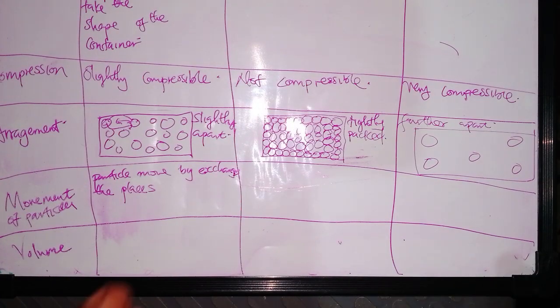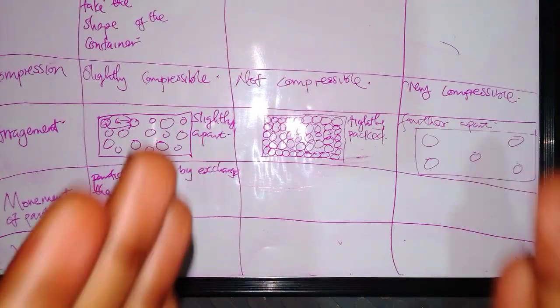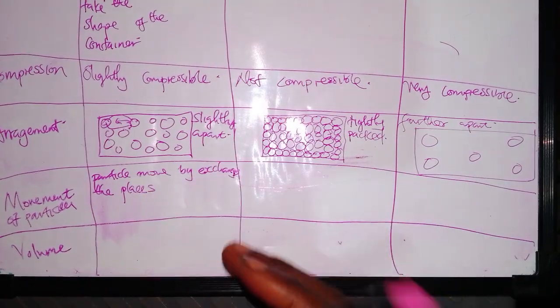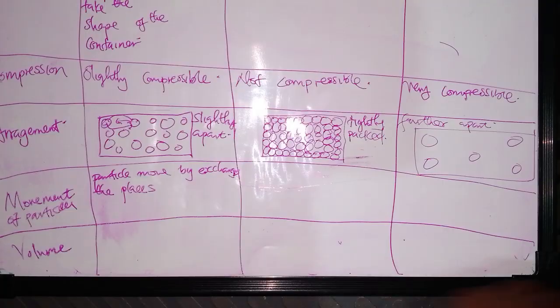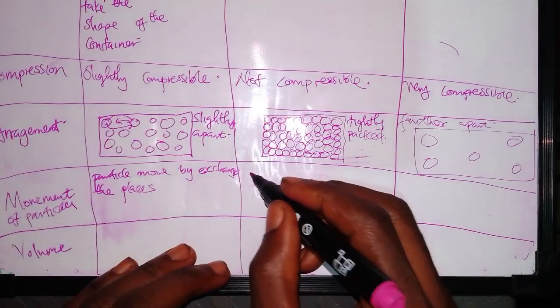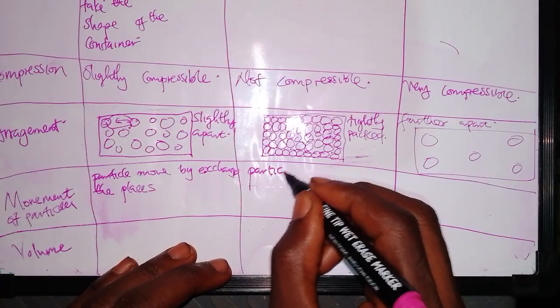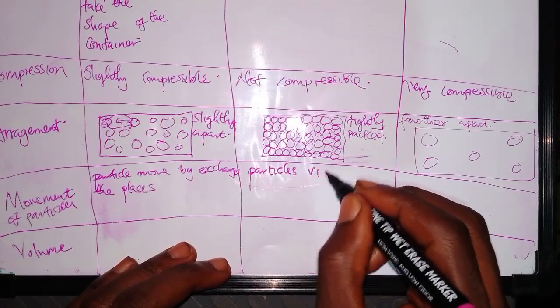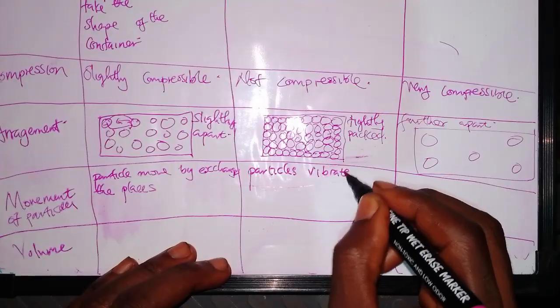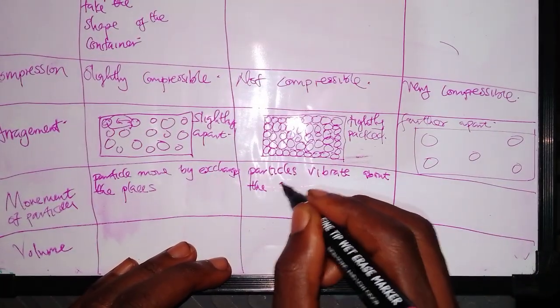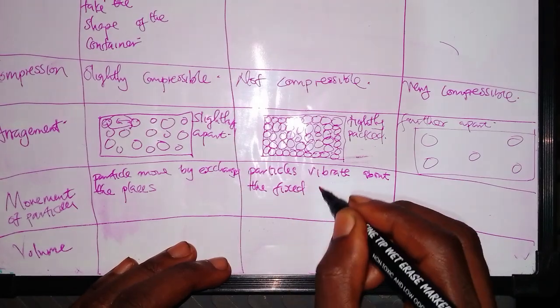Then when we talk about particles in a solid, we can see that they are tightly packed. Meaning here particles won't move. They will just vibrate. So in a solid, particles vibrate about their fixed position.